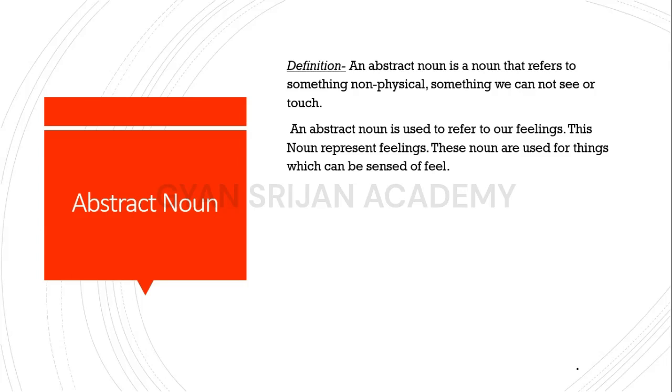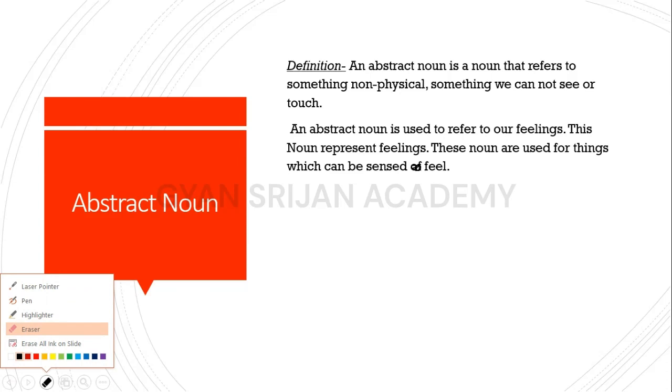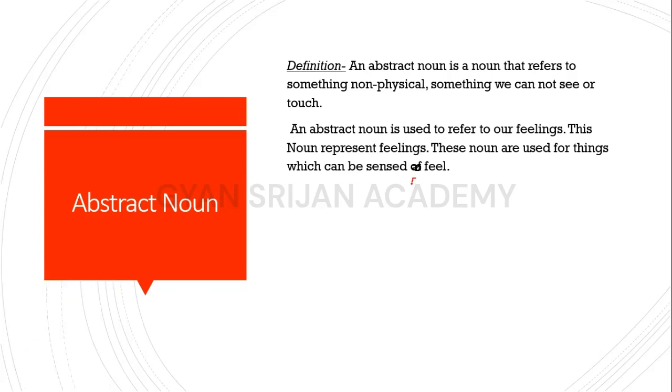This noun is used for things which can be sensed or felt. Okay, let's hear some examples.